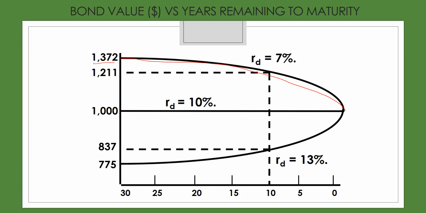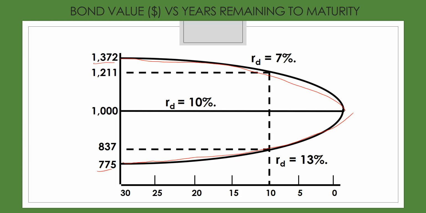Now, the opposite is true for a discount bond. So here's a bond that's trading at a discount. So it's trading below $1,000. This bond has a coupon rate that is less than the market interest rate. And so as we approach maturity, the price of this bond is going to increase. And it's for the same reason. Because the only reason why this bond is trading at a discount is because the coupon rate, the interest that the bond is paying, is less than the market interest rate.